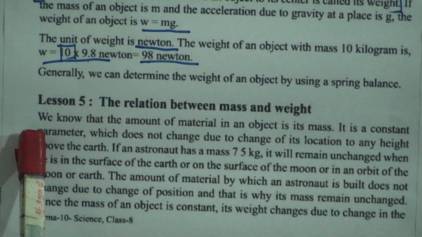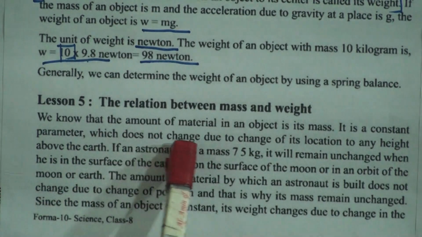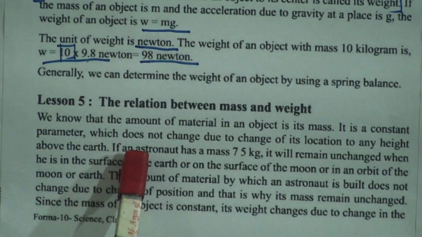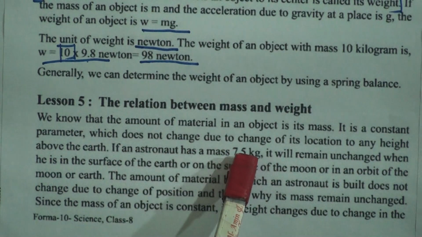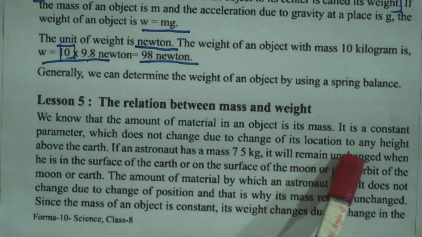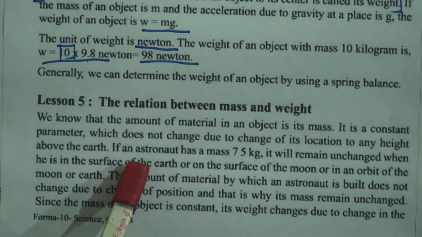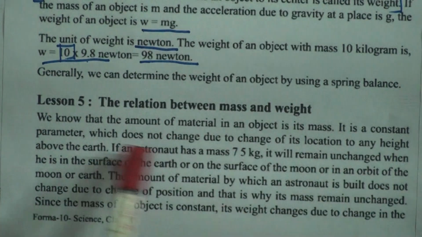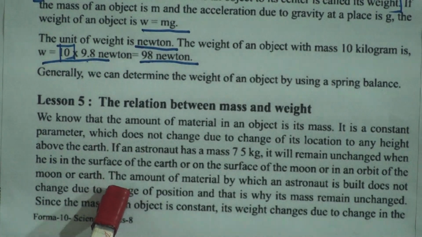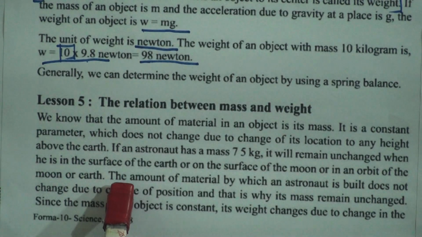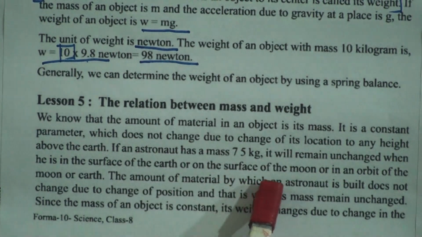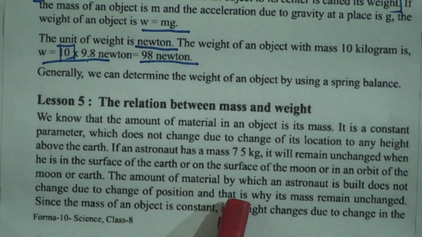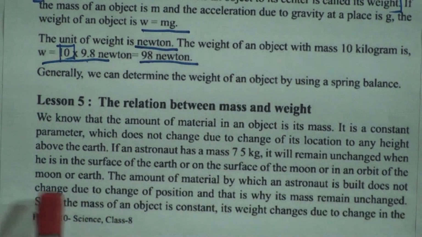It is a constant parameter, which does not change due to the change of location or any height above the earth. If an astronaut has a mass of 75 kg, it will remain unchanged when he is on the surface of the earth, or on the surface of the moon, or in the orbit of the moon or earth. That means every time his mass will be 75 kg. The amount of material by which an astronaut is built does not change due to the change of position, and that is why the mass remains unchanged.